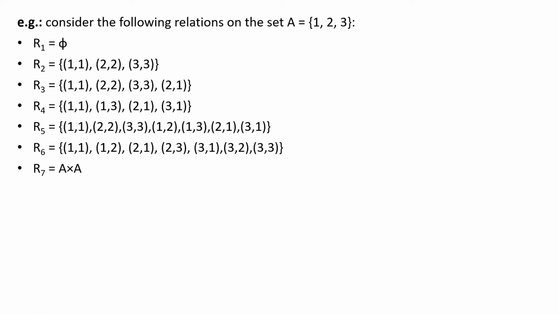So that's why it is not symmetric. This relation is transitive also because we have (2,1) but we don't have (1,3), so we don't need to check for (2,3). So this relation is transitive, but it is not symmetric. That's why it is not an equivalence relation.